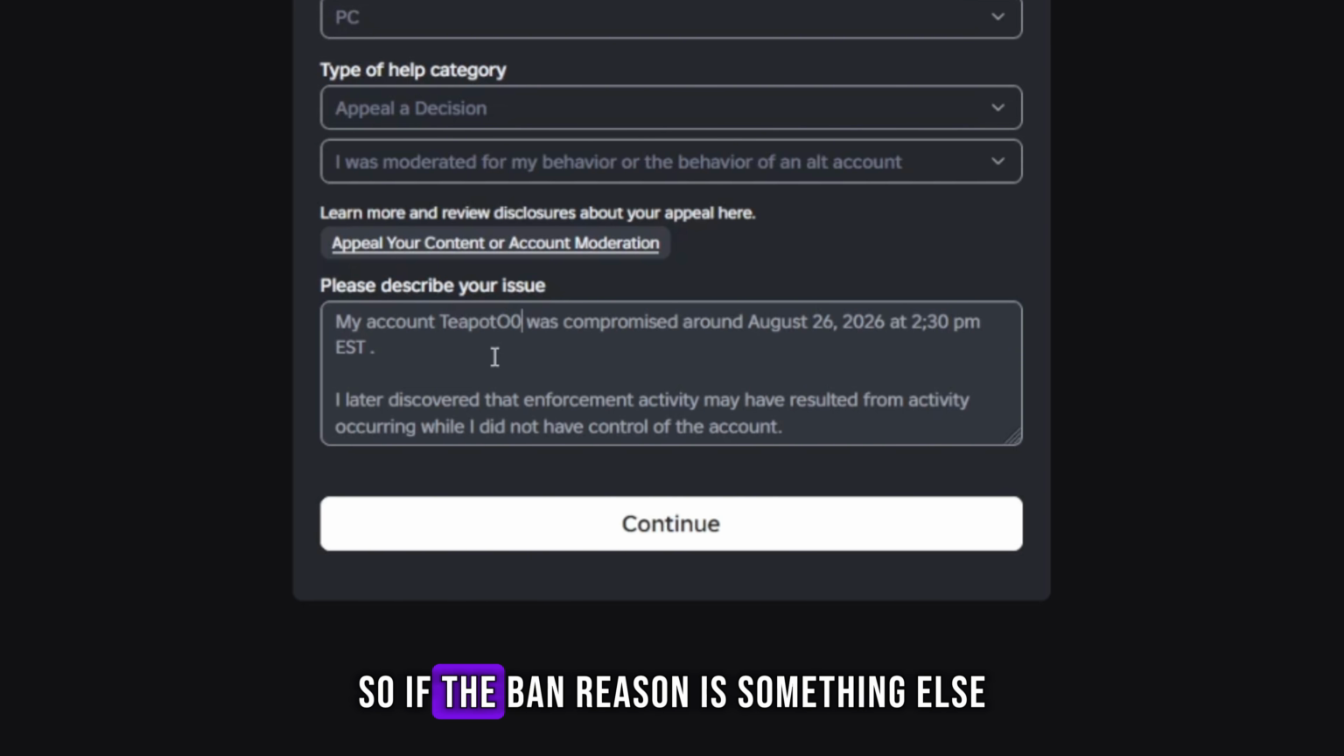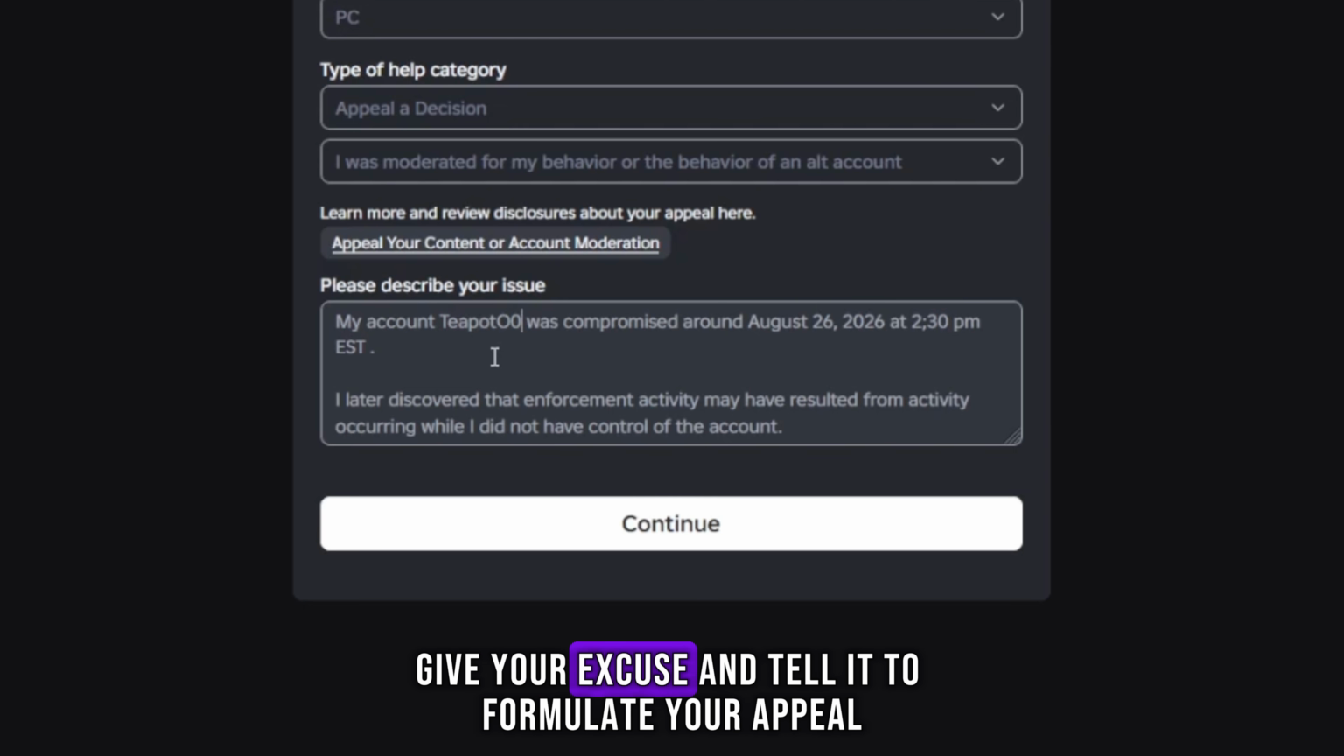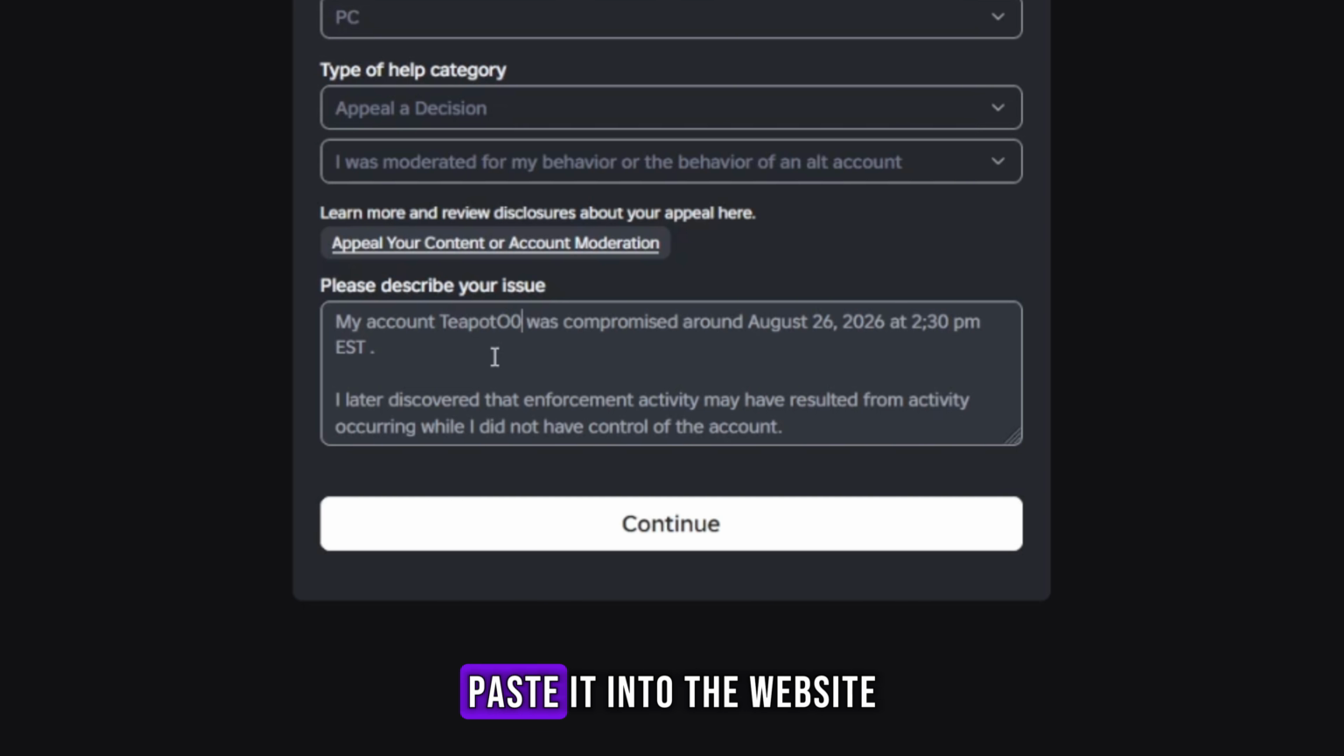So if the ban reason is something else other than enforcement, then you should just go to ChatGPT, give your excuse and tell it to formulate your appeal, paste it into the website, and then after that, do the same thing I'm doing right now.